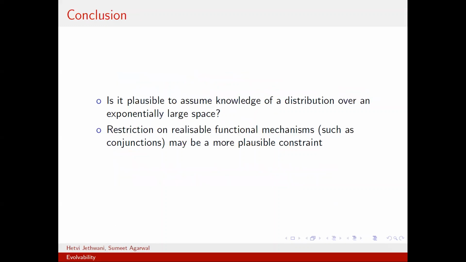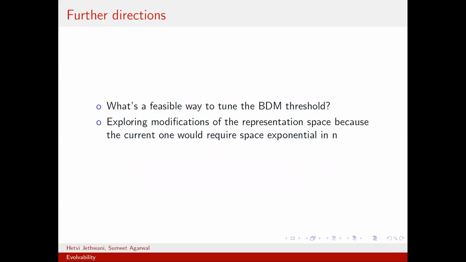We think it is not plausible to assume knowledge of a distribution over an exponentially large space, which is why restriction on realizable functional mechanisms like conjunctions may be a more plausible constraint. Further directions include questions like a feasible way to tune the BDM threshold and exploring modifications of the representation space, because currently we are only looking at the time complexity of things and not the space complexity, but that is also something that should be considered. In our current experiments, for every n variable function, we require 2 raised to n bits, which will not be tractable for higher n. So even that is a further direction that we are working on.